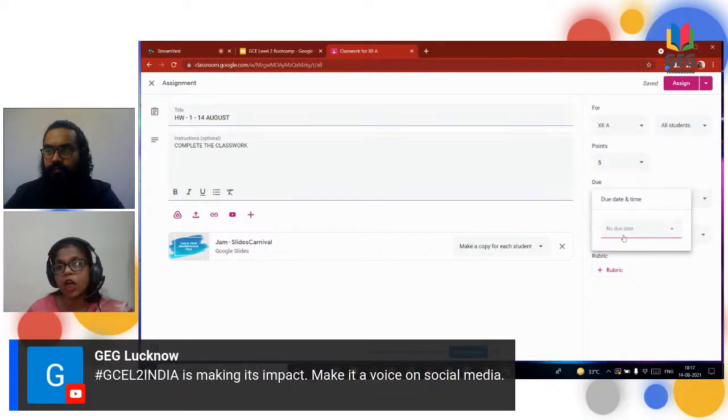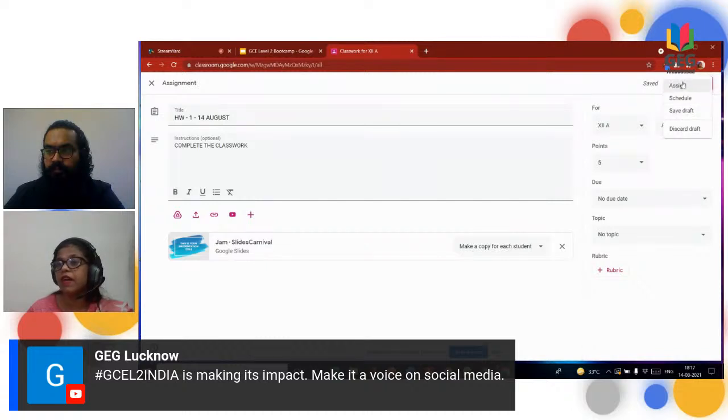There is a due date option. First, you can schedule it. You can save it as a draft. Otherwise, if you want to send it across, you have to assign it.